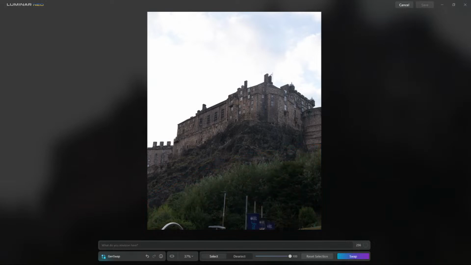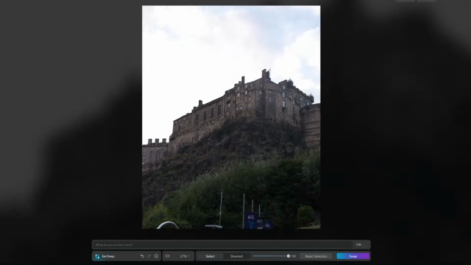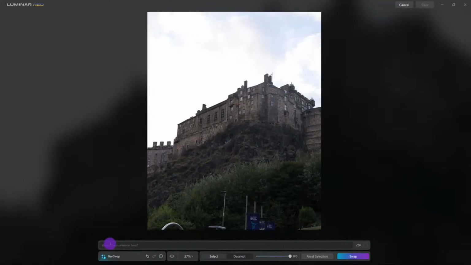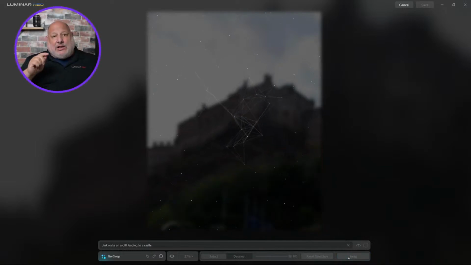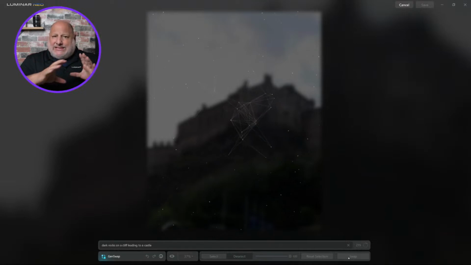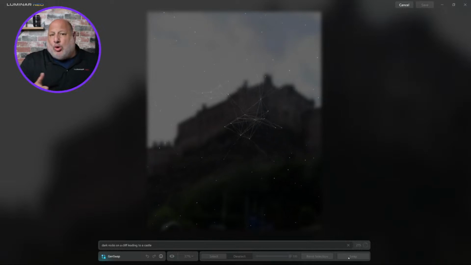I'm going to start out with a basic prompt. Notice over here it says 256. Let me zoom in for you. That is the number of characters we can use. So I'm going to type in dark rocks on a cliff leading to a castle. Let's see what that does. I'm going to hit swap. It's going to take a while because it's analyzing the image and trying to predict, based on the image itself, what rock should be in there.